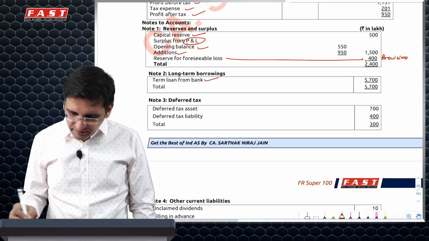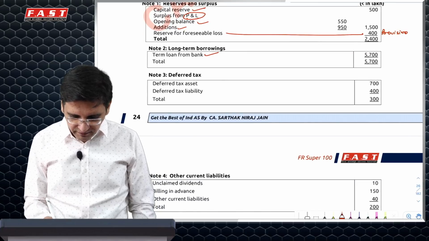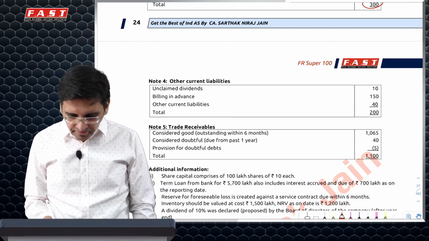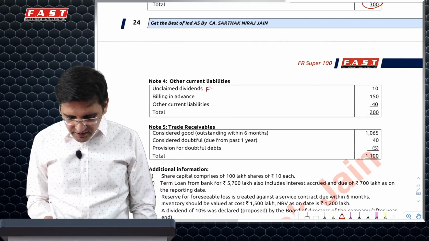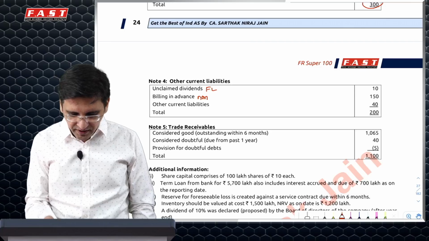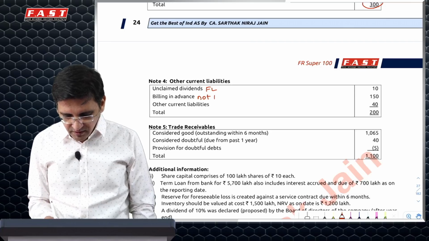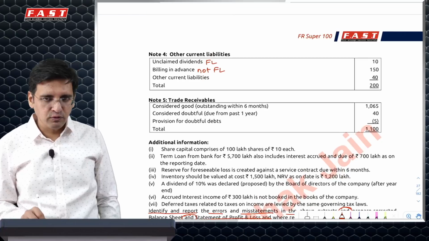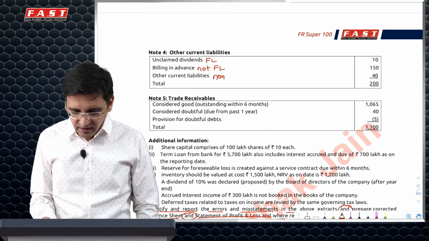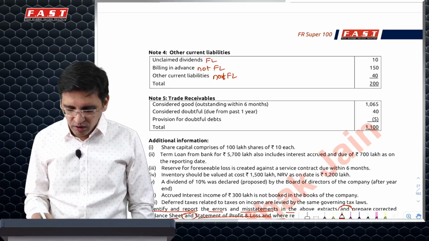Term loan from bank, if the question is silent, assume it to be non-current financial liability. They netted off if it's from the same law. Other current liability, unclaimed dividend is a financial liability. Advance billing is not a financial liability and hence it will be treated as part of other current liability because here you don't have to repay money but give goods or services. And other current liability, again because this is not given under financial liability, assume not financial liability.